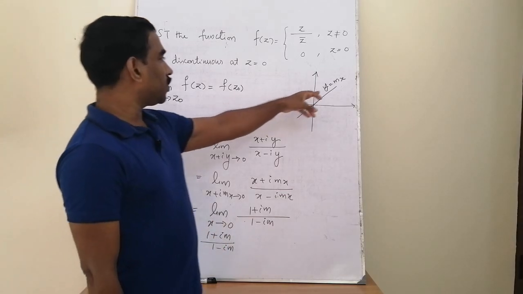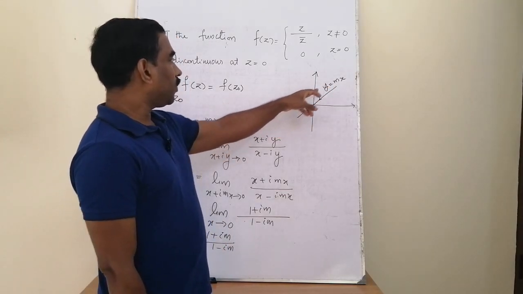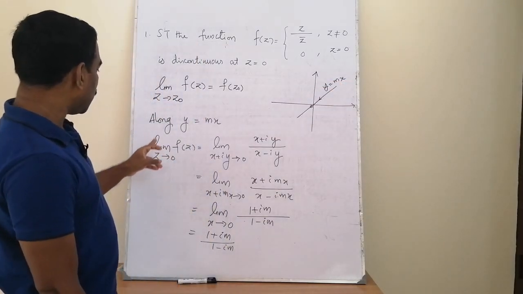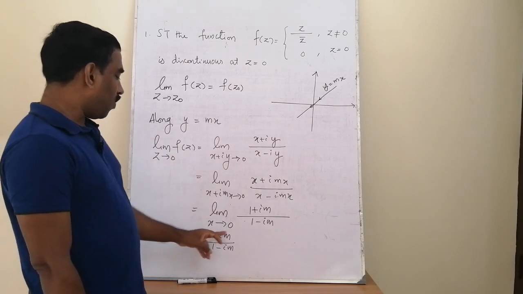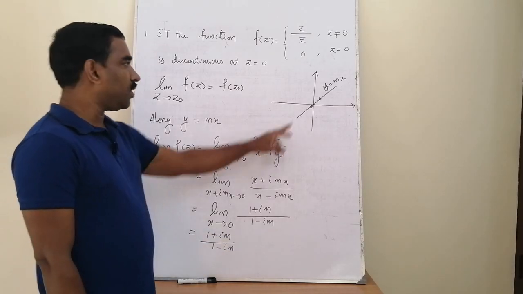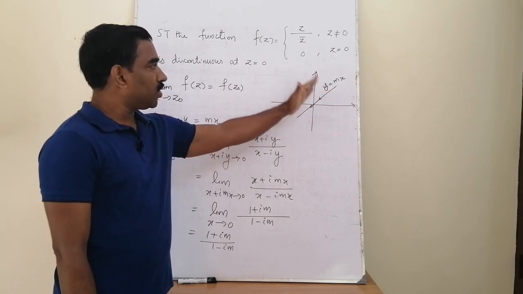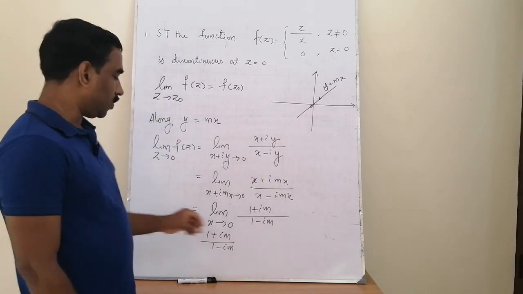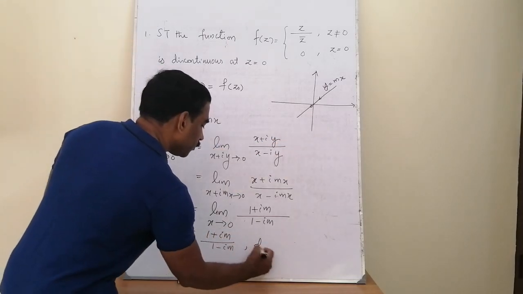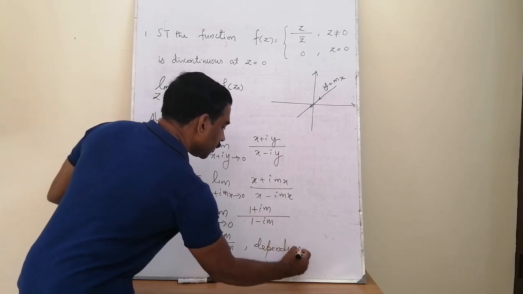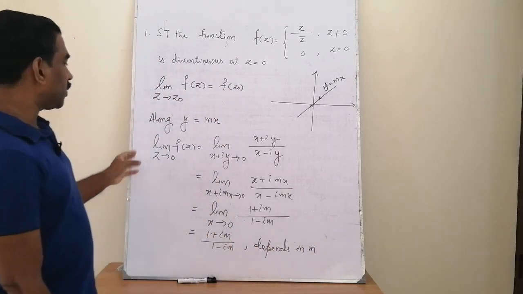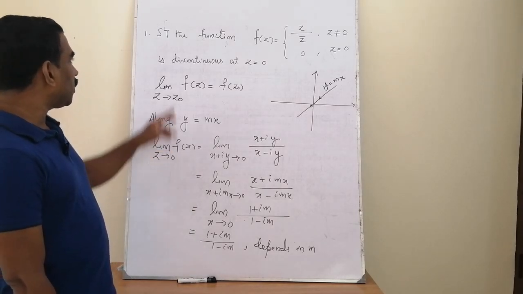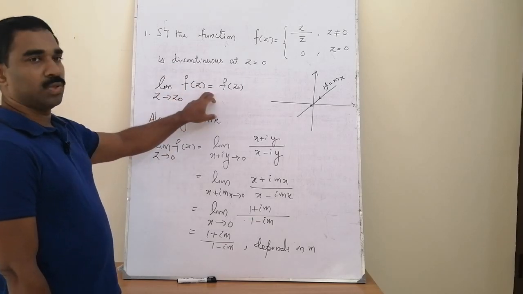That means if we are approaching 0 along a straight line path with the equation y is equal to mx and having slope m, we get the limit as z tends to 0 of f(z) equal to 1 plus im divided by 1 minus im. And if we change the slope of the straight line, suppose we are approaching 0 along any other straight line having different slope, we get different answers. So this limit value depends on m, that means this limit is not unique and hence the limit does not exist. Since the limit does not exist, the function cannot be continuous at z equal to 0.